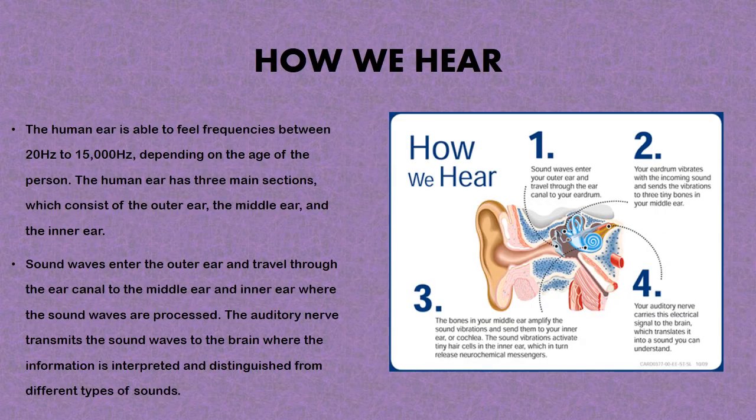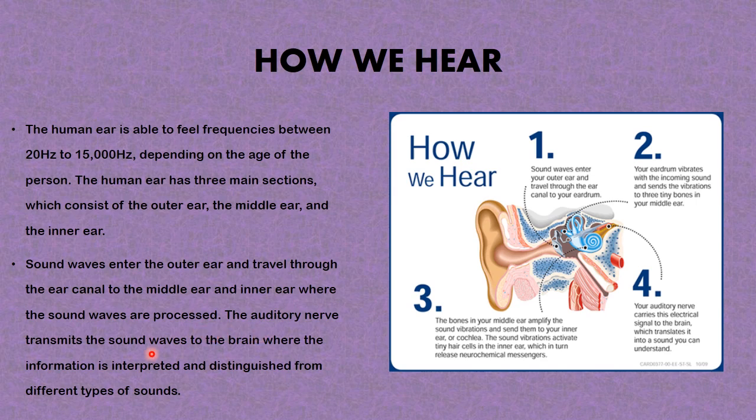Okay, so now we'll be moving on to how we hear. How do we hear as human beings? Now, the human ear is able to feel frequencies between 20 Hz to 15,000 Hz, depending on the age of the person. The human ear has three main sections, which consist of the outer ear, the middle ear, and the inner ear. Sound waves enter the outer ear and travel through the ear canal to the middle ear and inner ear, where the sound waves are processed.